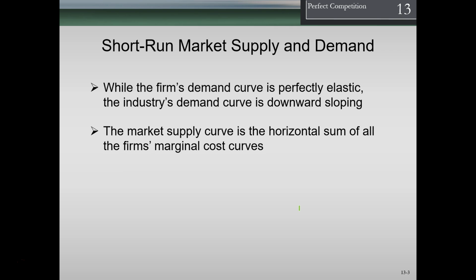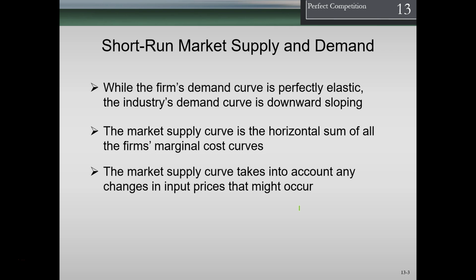If we're talking about a big market, it's going to be difficult to calculate exactly what all the firms' marginal cost curves are. But in theory, you can think of that. If we were able to put all the firms' marginal cost curves together, that would be the market supply curve. And then the market supply curve takes into account any changes in input prices that might occur.